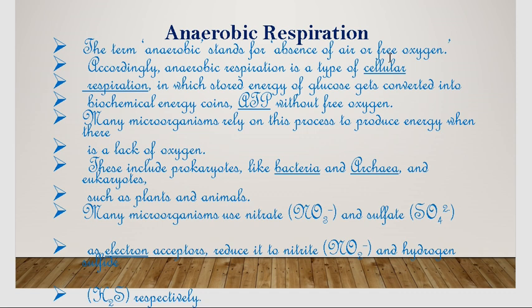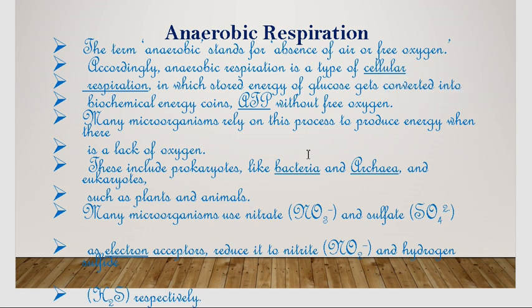Many microorganisms rely on this process to produce energy when there is a lack of oxygen. These include prokaryotes like bacteria and archaea and eukaryotes such as plants and animals, and many microorganisms use nitrate, that is NO3, and sulfate, that is SO4, as electron acceptors and reduce them to nitrite, that is NO2, and hydrogen sulfide, that is H2S, respectively.